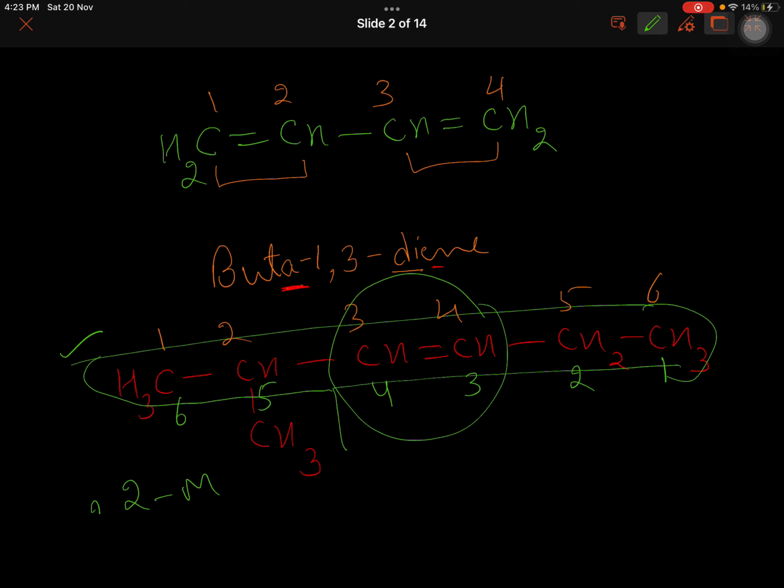And the name is 2-methyl. From this side I am going. And there are 6 carbons. So it is hex-3-ene. Here I will not write hexaene, because that is only when it is alkane or alkyne. In this case it was diene, so we did not drop A of buta. Keep these simple things in mind, and the IUPAC nomenclature is not tough at all.